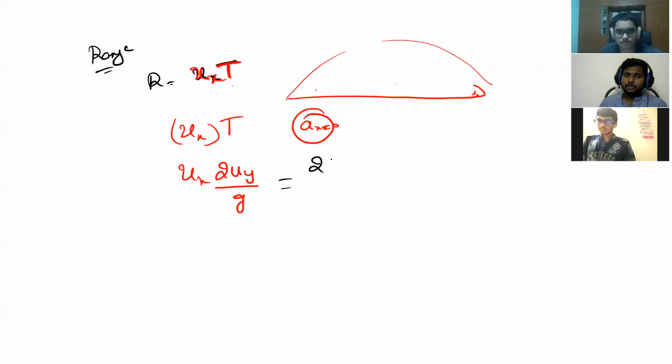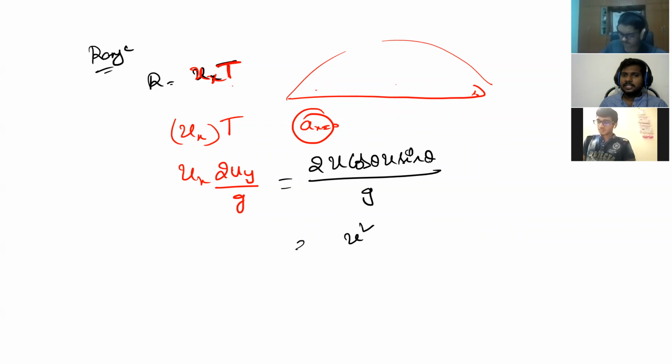So that is 2 into ux, which is u cos theta, into uy, which is u sin theta, by g. That is u square 2 sin theta cos theta by g. Can I write this as u square sin 2 theta by g? Isn't it?